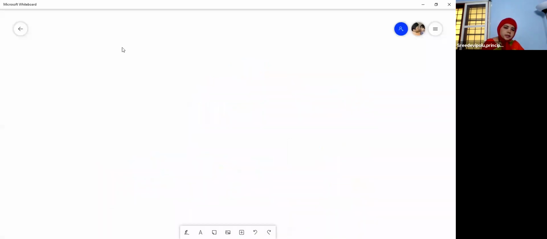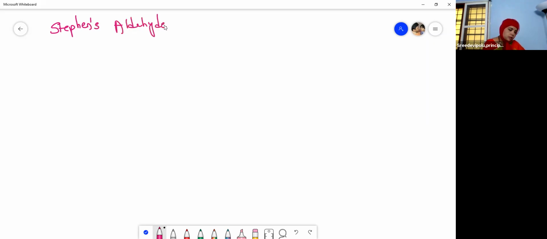So this is Stephen's. This is another name reaction, children. What is that? Let us see. Stephen's aldehyde synthesis.